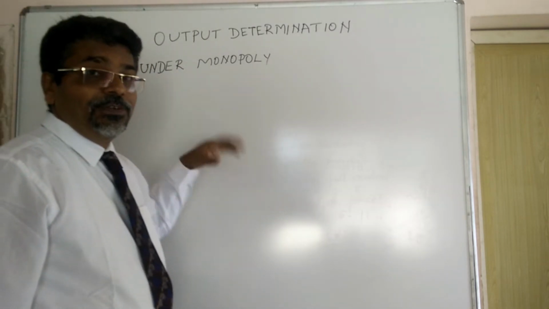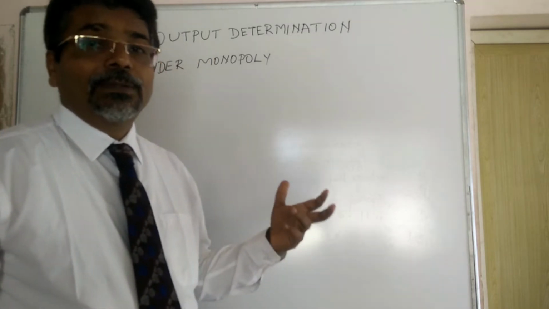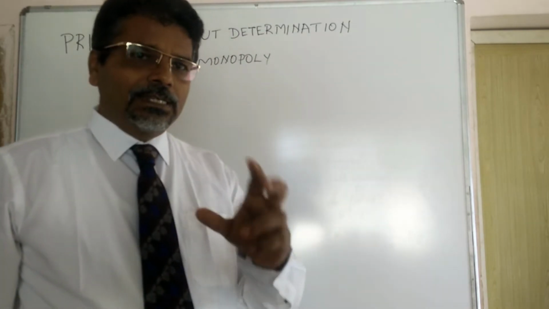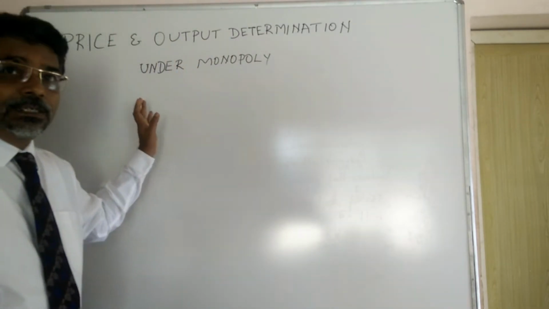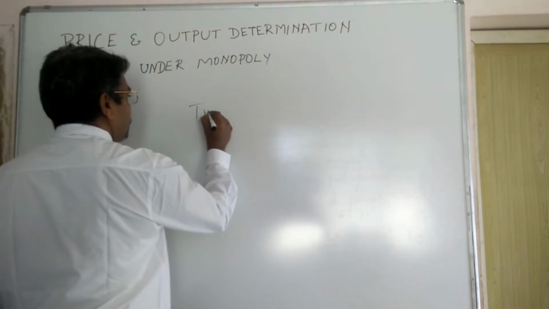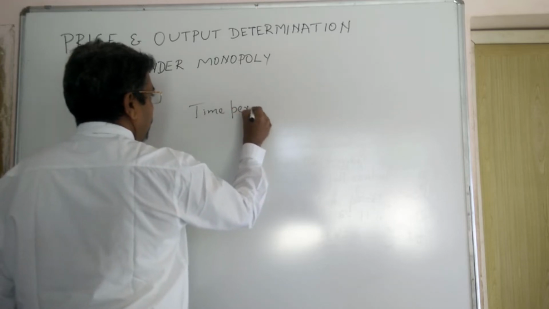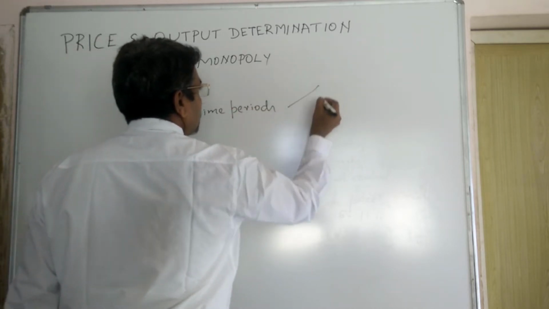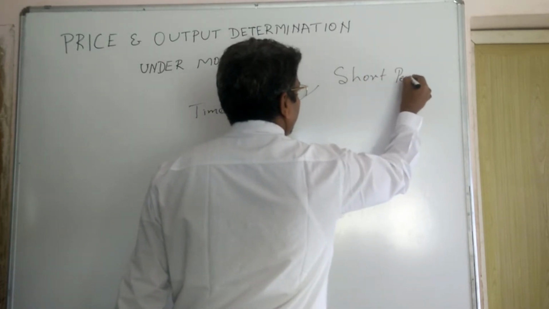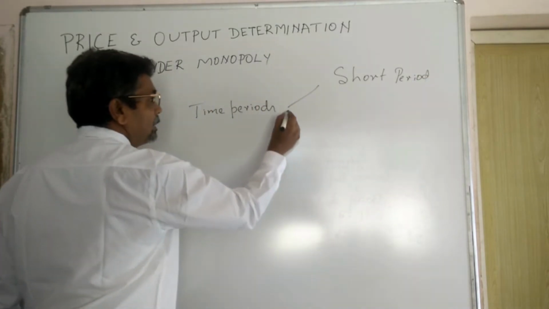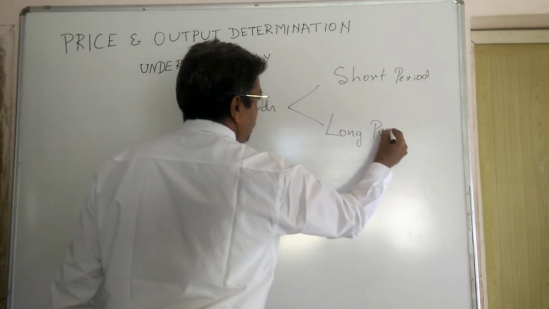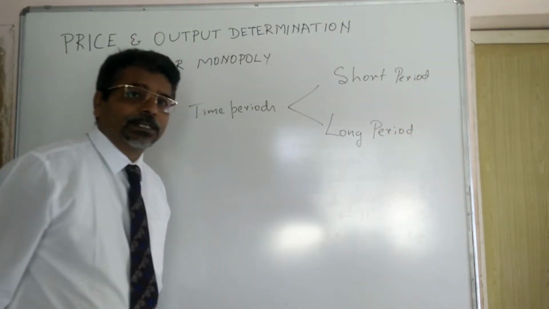Under monopoly, if we are going to determine the price and output, we are going to study it under two time periods. One is short period and the other one is long period.